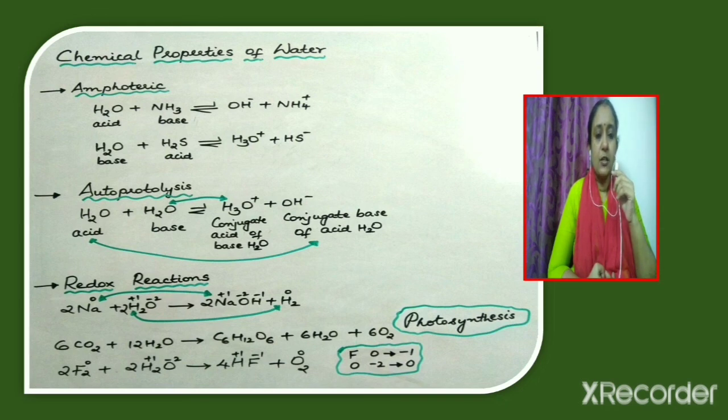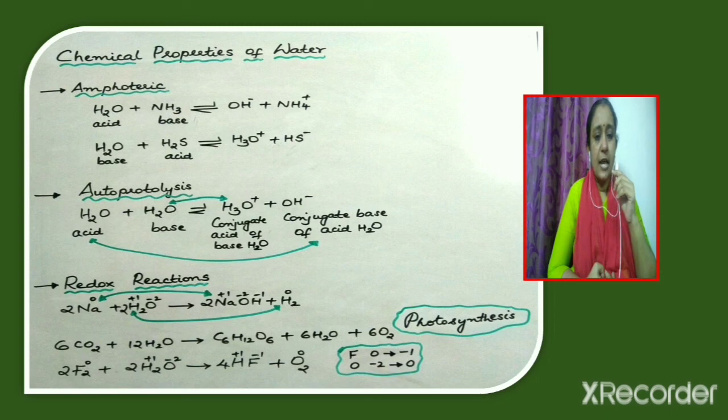Now consider the base water H2O. A proton may be added to the base water H2O. So it gets converted into H3O+. So it is known as the conjugate acid of the base water. Thus we have conjugate acid-base pairs. If we consider H2O acid, its conjugate base is OH-, and if we consider the base water H2O, its conjugate acid is H3O+.